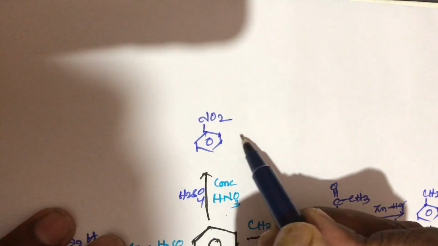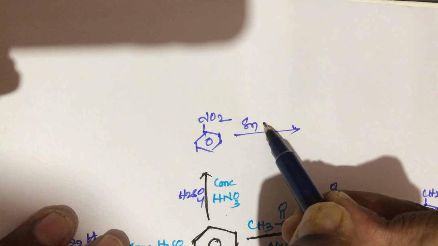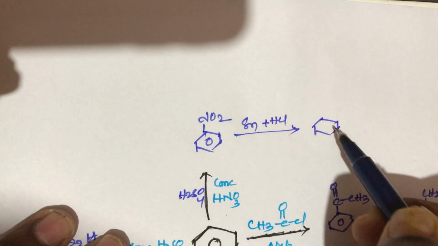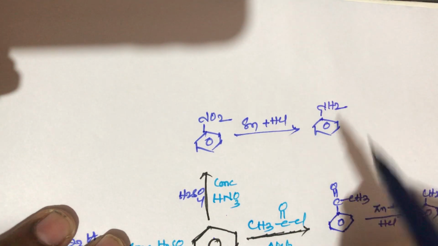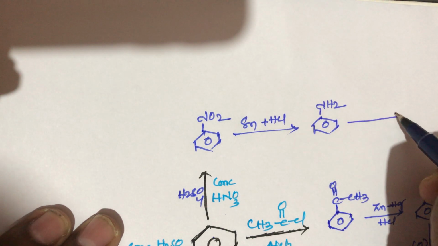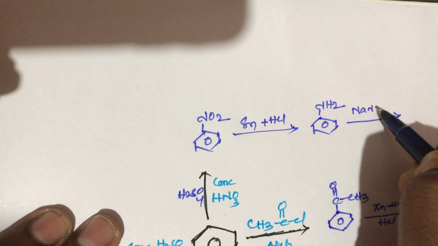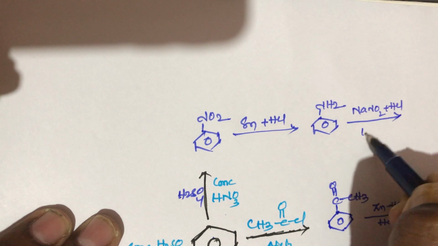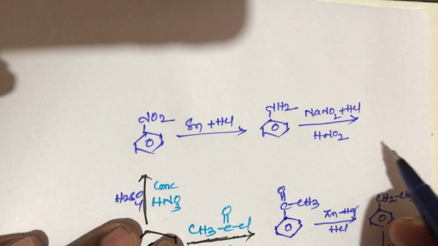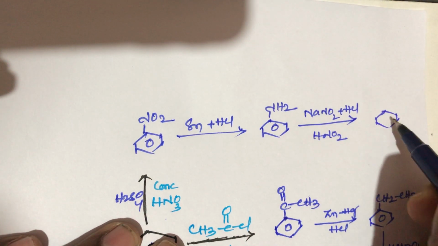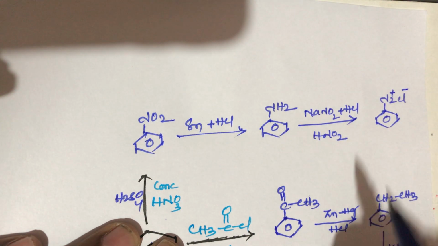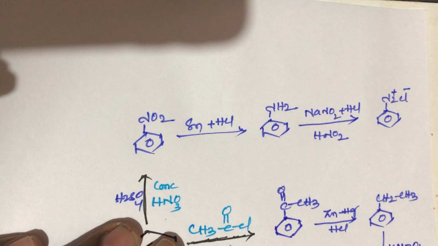So this nitrobenzene again reacts with Sn plus HCl, that is a reduction. The product is aniline, aminobenzene, will be formed. This aniline again reacts with NaNO2 plus HCl, in the presence of nitrous acid, to form benzene diazonium chloride, C6H5N2+Cl-. This product is called benzene diazonium chloride.